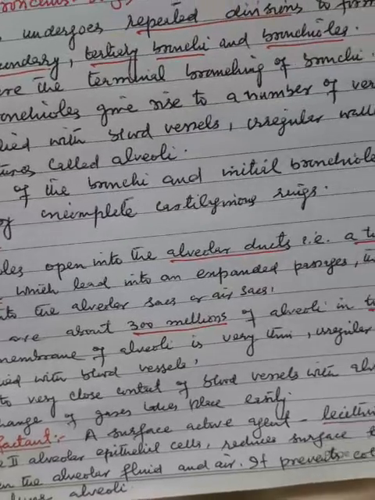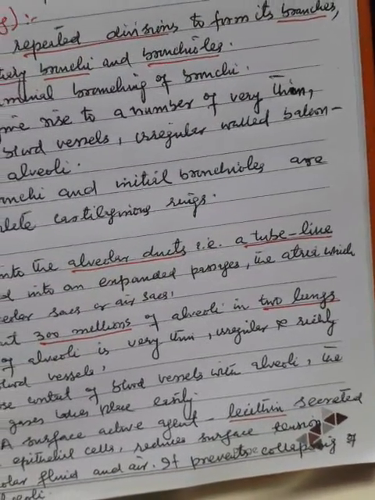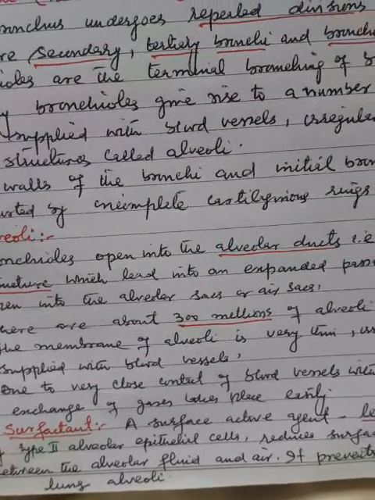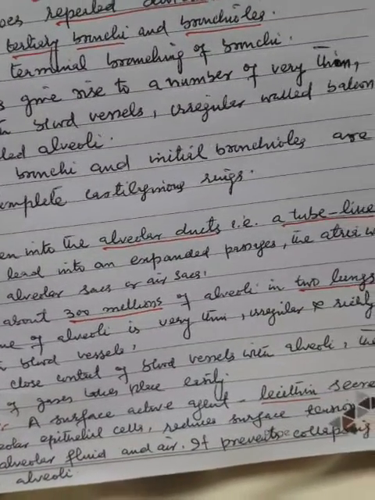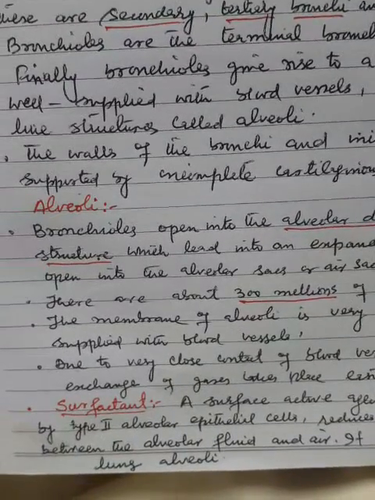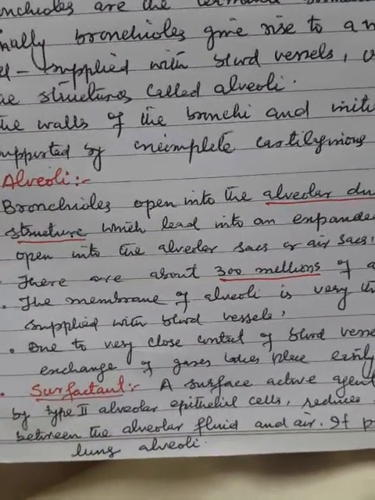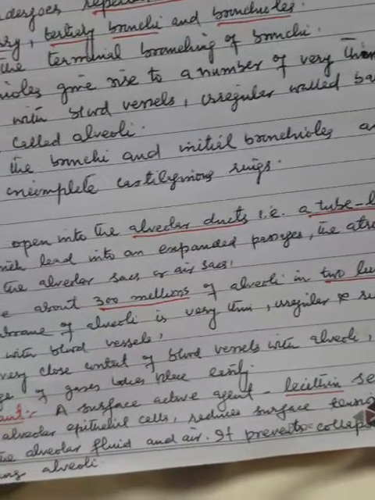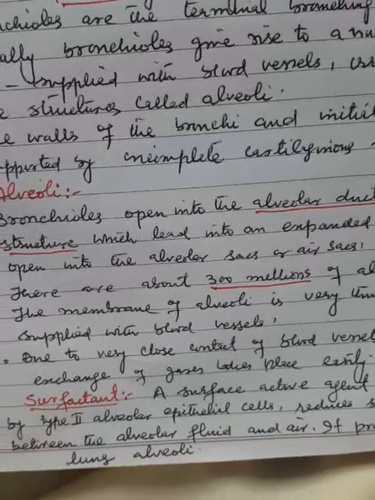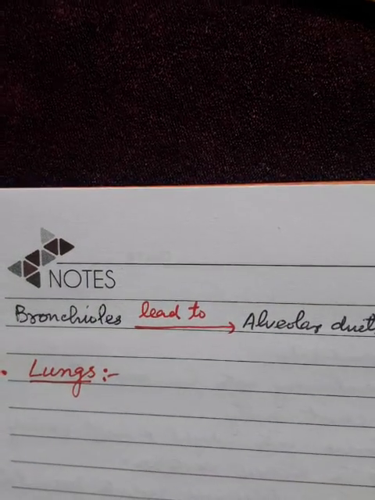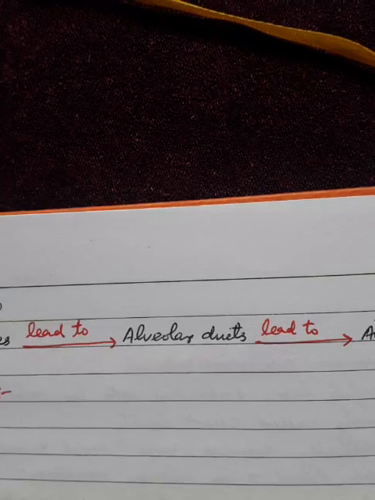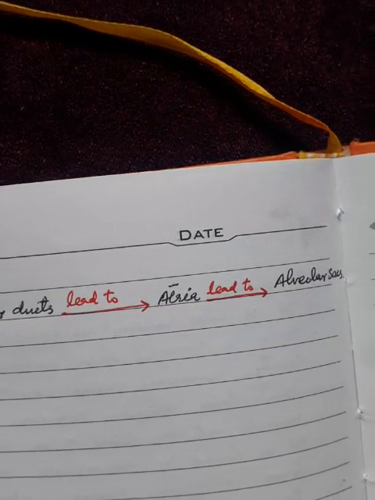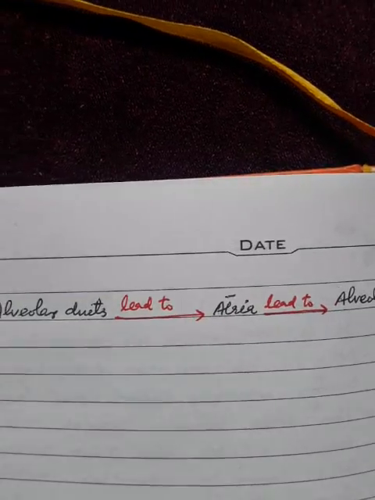Surfactant, a surface active agent, lecithin, secreted by type 2 alveolar epithelial cells, reduces surface tension between the alveolar fluid and air. It prevents collapsing of the lung alveoli. Bronchioles lead to alveolar ducts. Alveolar ducts lead to atria. Atria lead to alveolar sacs.